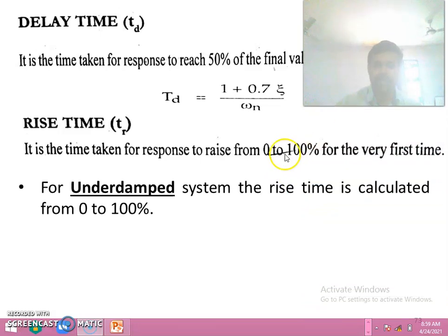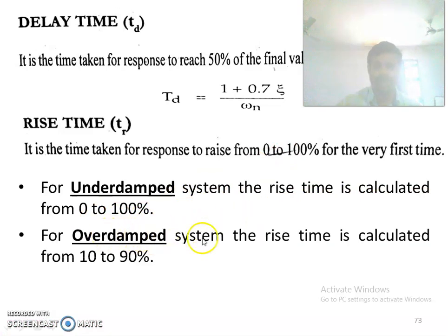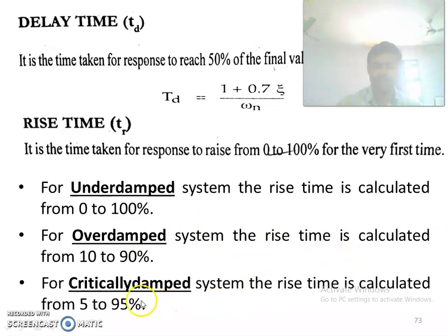For an underdamped system, the rise time is calculated from 0 to 100%. For an overdamped system, the rise time is calculated from 10 to 90%. And for a critically damped system, the rise time is calculated from 5 to 95%. So what is rise time? It is the time taken for a response to rise from 0 to 100% for the first time, with these ranges depending on the damping of the system.